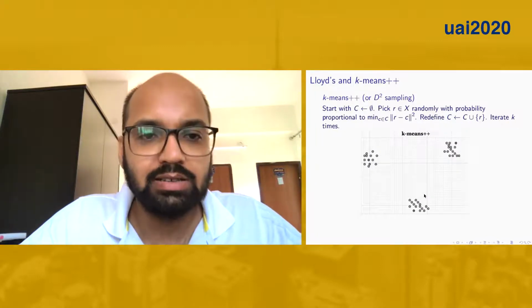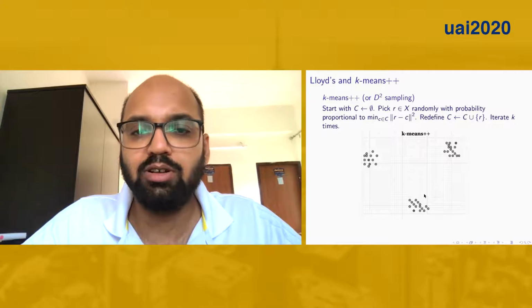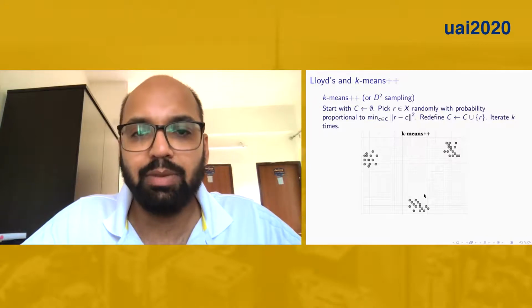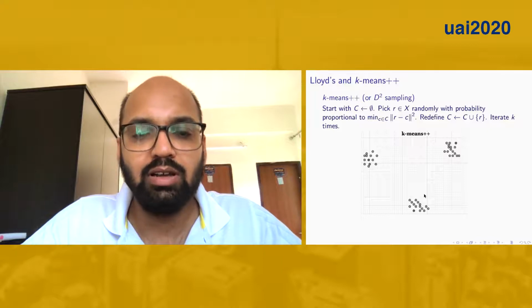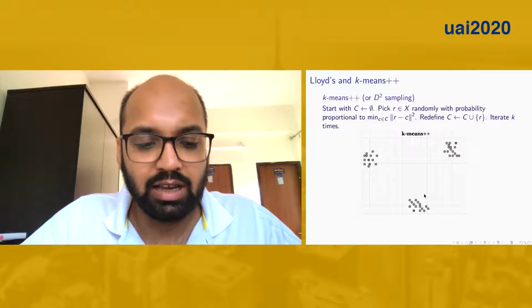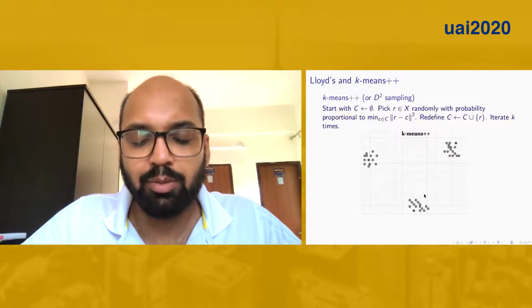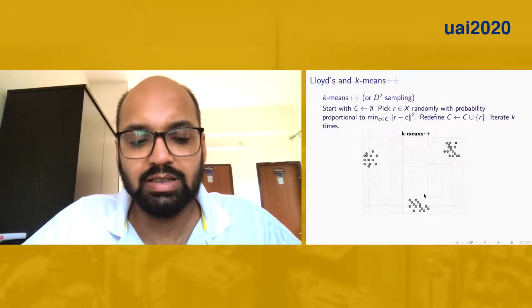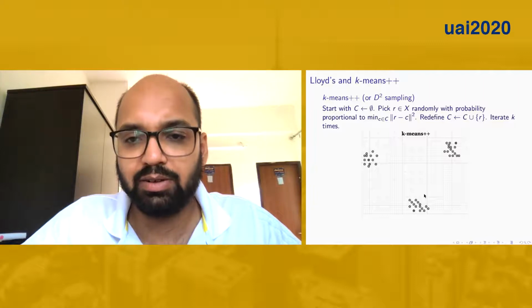Now we'll discuss k-means plus plus, which is also known as D-square sampling for the k-means problem. Here we sample the first point uniformly at random, and then we pick the second point with probability proportional to the square of its distance from the already sampled cluster center.